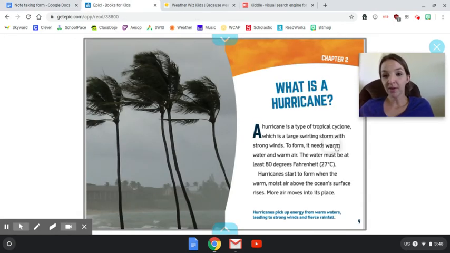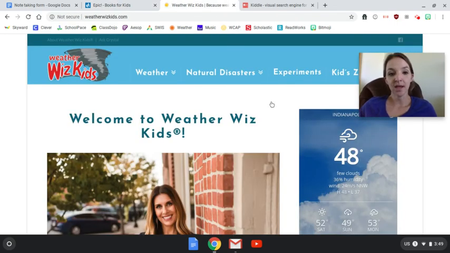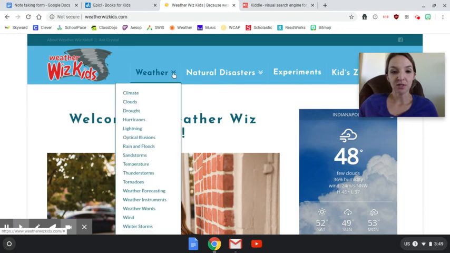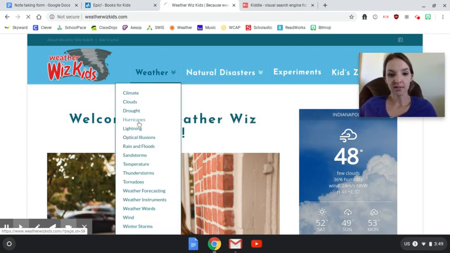Now, I could probably find all 4 details in this book, but a good researcher looks in other places. So I'm also going to show you 2 more websites that you can go to research your weather topic. All of these links are going to be in our Google Classroom. The first link is Weather Whiz Kids. And on this website, you would just look at the drop down here, and you can see there's a lot of different types of weather and also natural disasters if you chose one of those. So I'm going to click hurricanes.